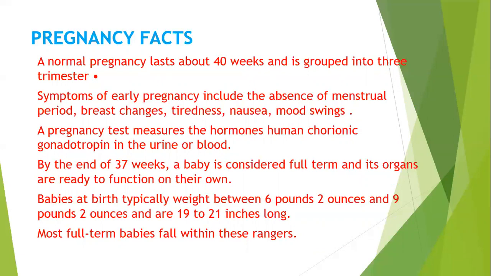Normally, pregnancy lasts about 40 weeks, and it has three trimesters: first, second, and third. We already discussed the symptoms of pregnancy in the above slides, like absence of the menstrual period, breast changes, tiredness, nausea, mood swings. In the pregnancy test, we measure a hormone, human chorionic gonadotropin, in the urine or the blood. By the end of 37 weeks a baby is considered full term, and typically weighs between 6 pounds 2 ounces and 9 pounds 2 ounces. Most full term babies fall within these ranges.